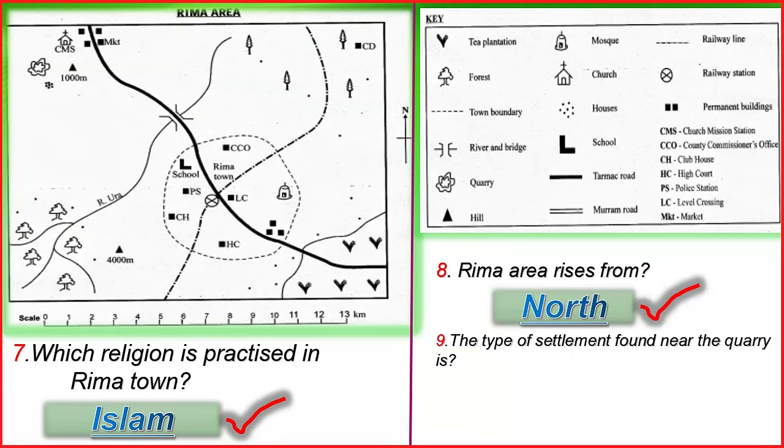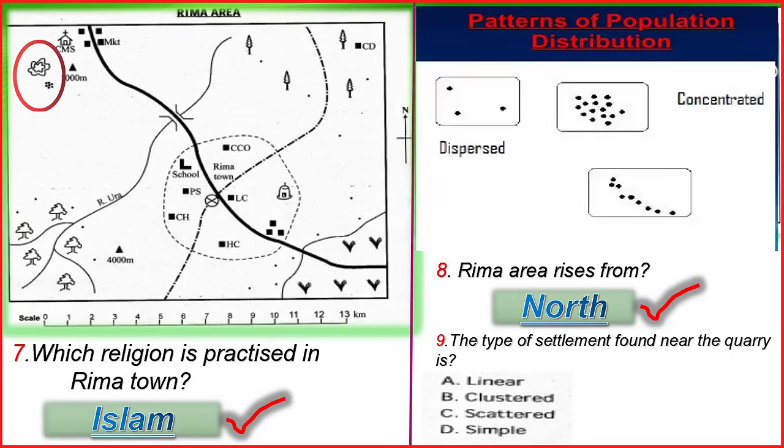The type of settlement found near the quarry is, go to the quarry. Yeah, we have linear, clustered, scattered, simple. So that is near the quarry. You can see it is a group. So when you see a group, we call it clustered. So can you see the types of patterns of population distribution?